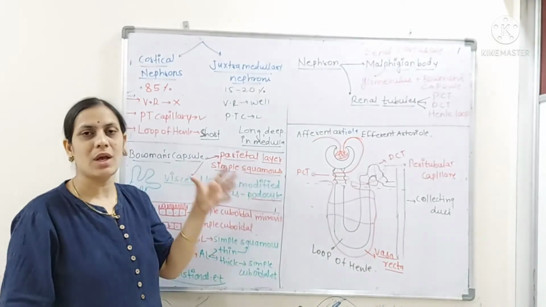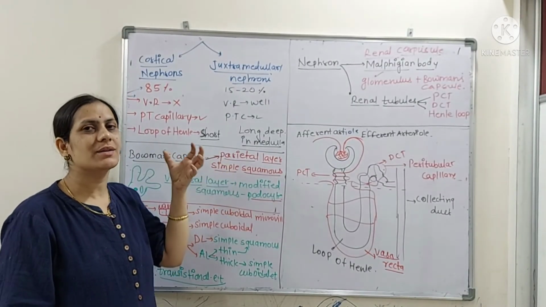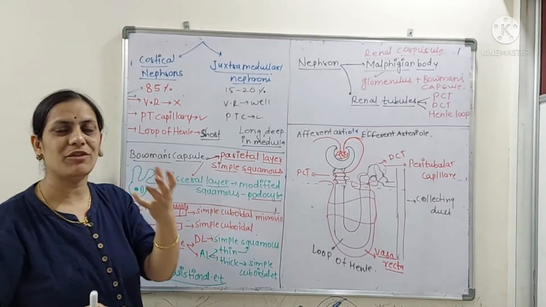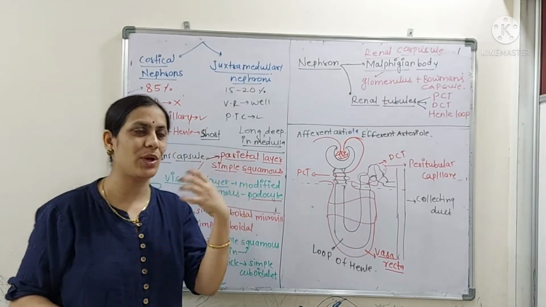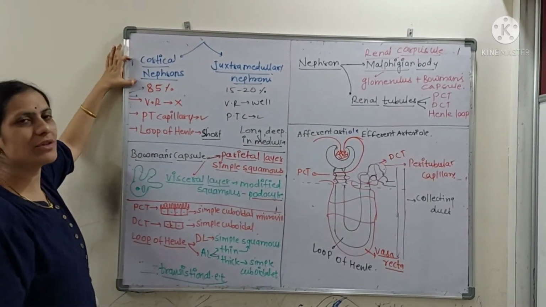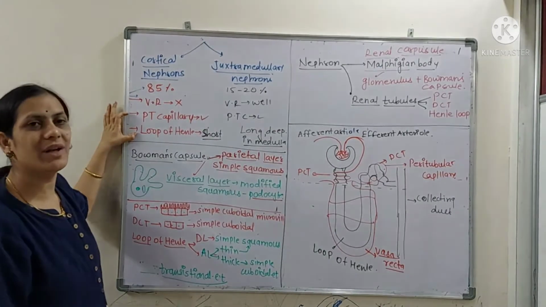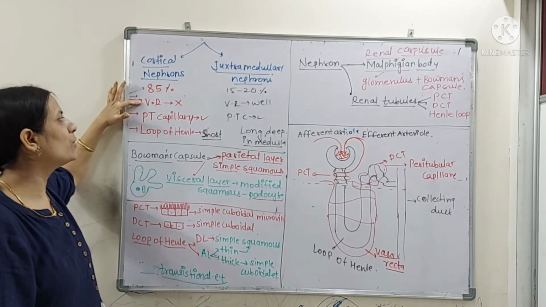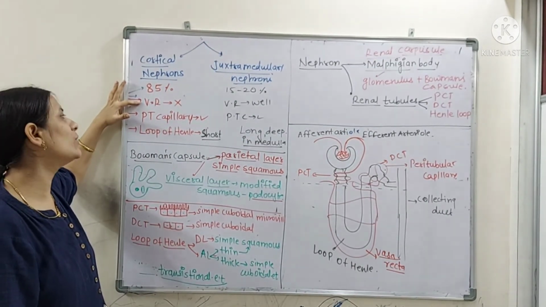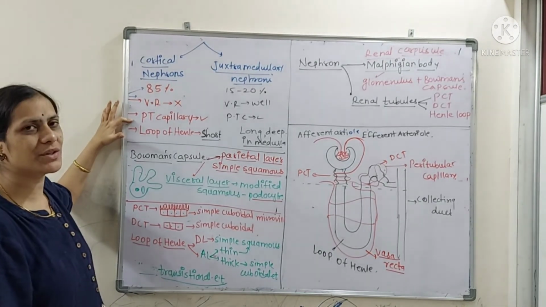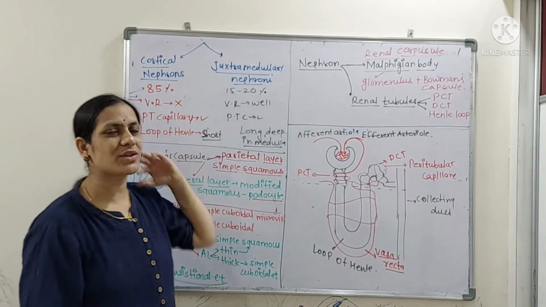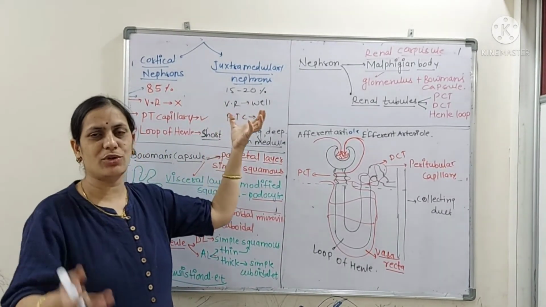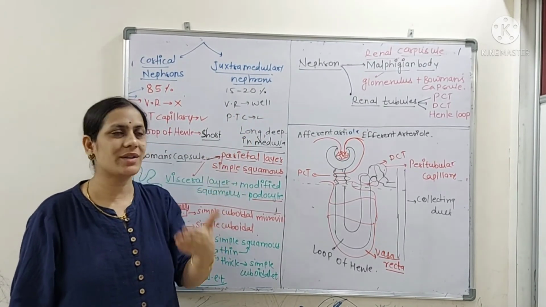Cortical nephrons are those whose Malpighian body is near the kidney surface, while the juxtamedullary nephrons are those whose Malpighian body is present at the junction of cortex and medulla. For cortical nephrons, the loop of Henle will be short, and the vasa recta is either absent or reduced, but peritubular capillaries are definitely there. Only 15 to 20% of nephrons are juxtamedullary, present at the junction of the cortex and the medulla.